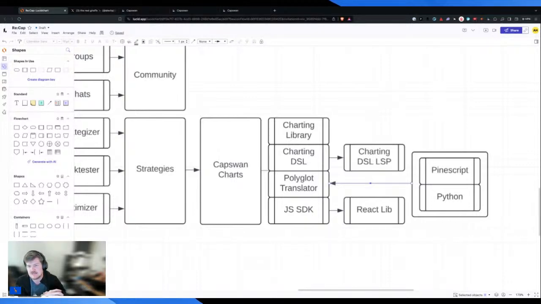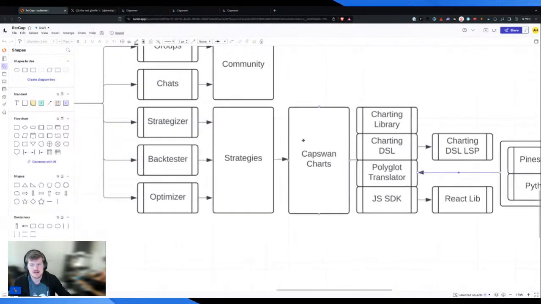So in this case, I finally just said, screw it. We're going to open source this. So let's just talk about it. We are leaning in this direction where you can support Python, PineScript, and whatever else through this DSL, so you'll be able to translate that externally.